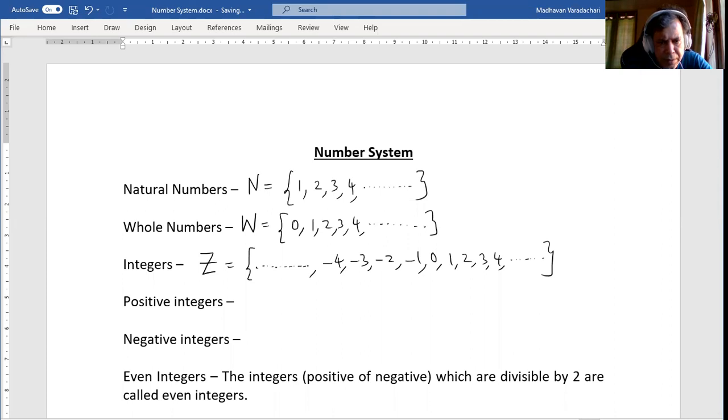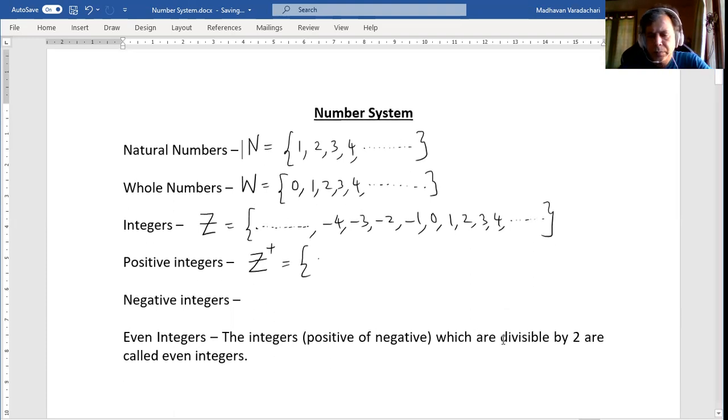Positive integers are denoted by Z plus. It gives you only 1, 2, 3, and so on.